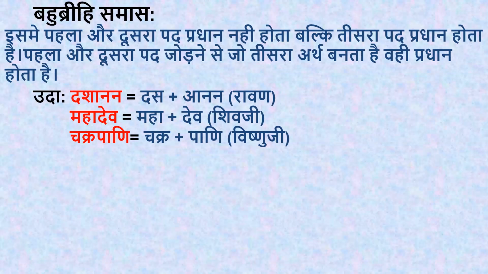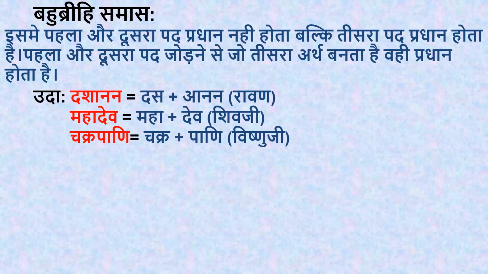Who has 10 heads? Normally nobody has 10 heads. Who has? Ravan has. So here it is indicating Ravan. Das plus anan, Dashanan, whom we call Dashanan? Ravan. So here the first pad and second pad are telling you about the third pad, about Ravan. So that Ravan will be the pradhan here.